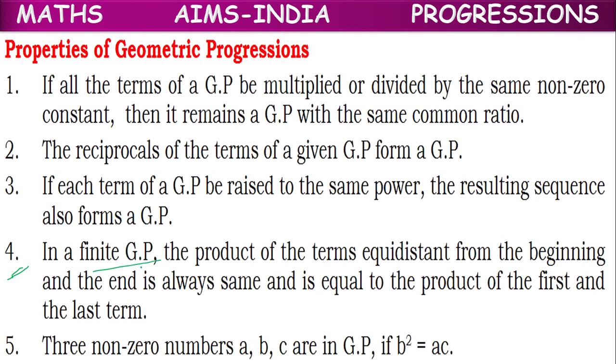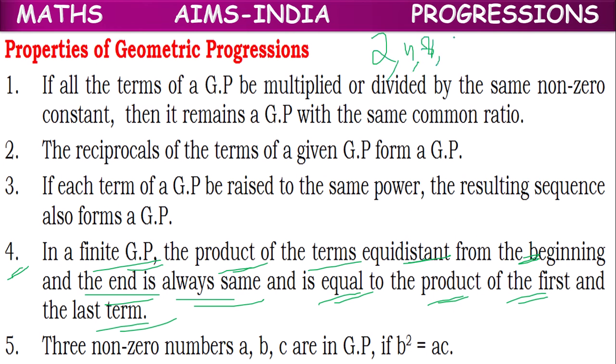Next, in a finite GP, the product of the terms equidistant from the beginning and the end is always the same and is equal to the product of the first and last term. Means if 2, 4, 8, 16, 32, 64, the product of first and last term is 2 into 64.